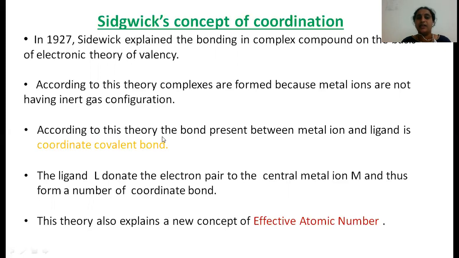According to Sidgwick's theory, the bond present between metal ion and ligand is a coordinate covalent bond. Here the coordinate covalent bond is nothing but the donation of an electron pair from the ligand to the metal. One is the donor, the other is the acceptor. That bond is called a coordinate covalent bond. Here the ligand donates an electron pair to the metal ion, where M represents the metal and L represents the ligand, and thus forms a number of coordinate bonds. Sidgwick's theory also explains a new concept called the effective atomic number.